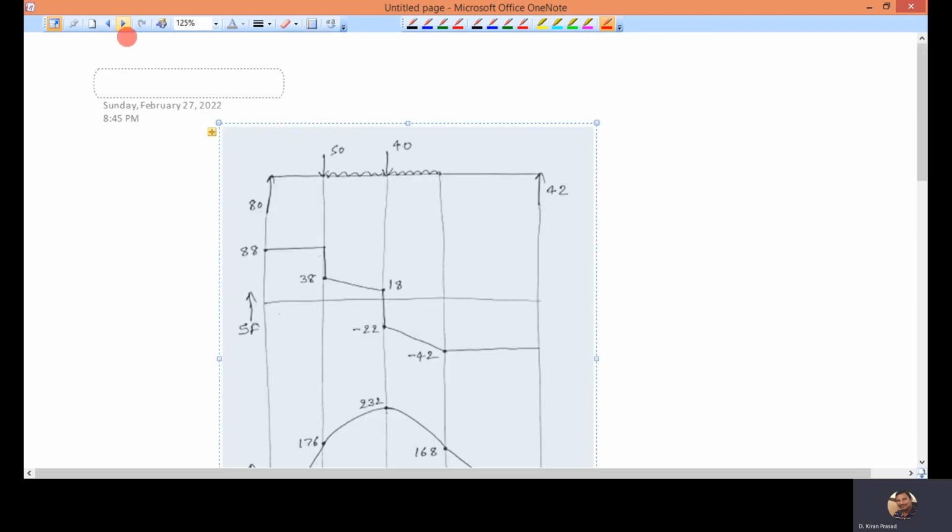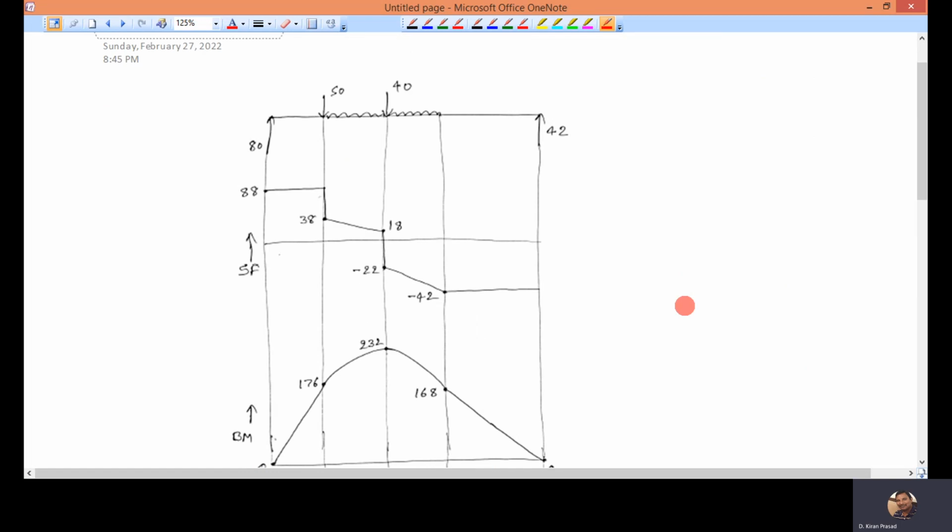Once I know all these values, I can easily draw the shear force and bending moment diagrams with the given values. These are all the salient points. I have calculated all these values and plotted them. Whenever you have a horizontal straight line, you will get an inclined line. Whenever you have an inclined line, you will get a curved line.